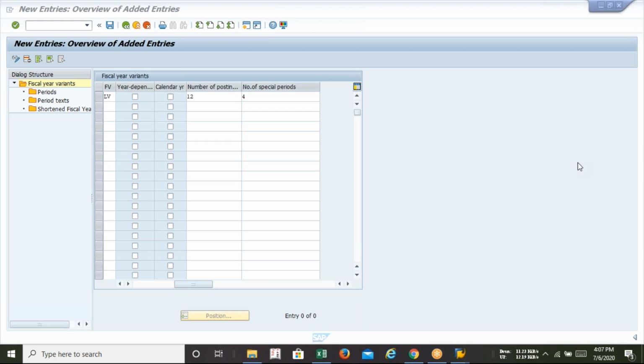You can say that in April 2020, in May 2020, in June 2020, you can record all the transactions that belong to the previous financial year. It can be February 2020, March 2020 or January, and so on. That's why it is called special period. And the maximum special period can be 4. Yes, ma'am, maximum 4 months. Does anyone have any doubt regarding special period? It's optional. You can select it as 0 also, if you don't need it.